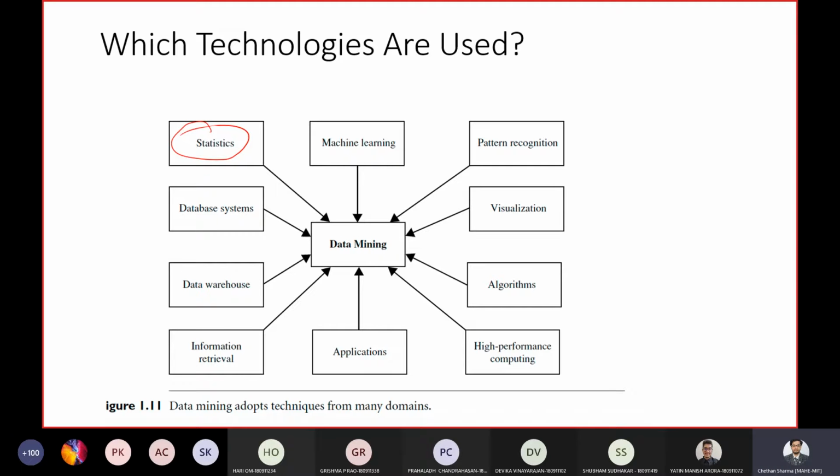So the next technology which could be used as a part of data mining is machine learning. Machine learning is obviously quite popular. It investigates how computers can learn or improve their performance based on the given data. There are a few types of learning. One is called supervised learning, which is for classification.